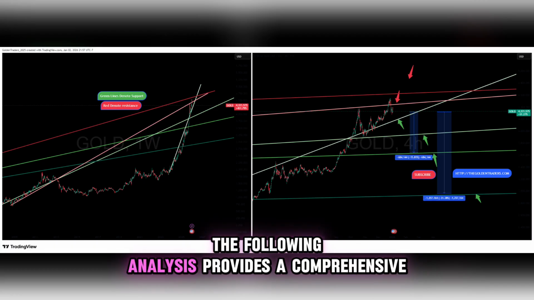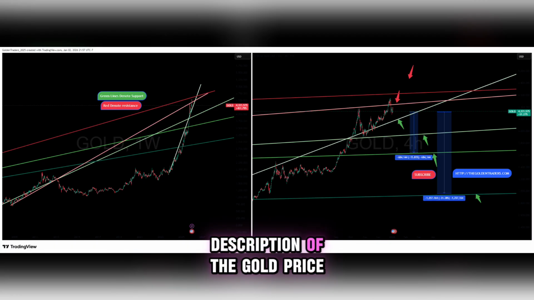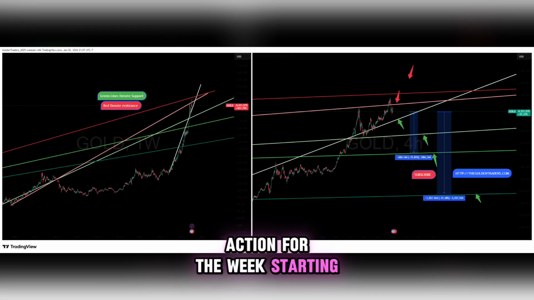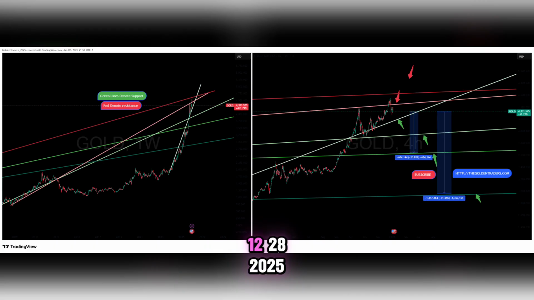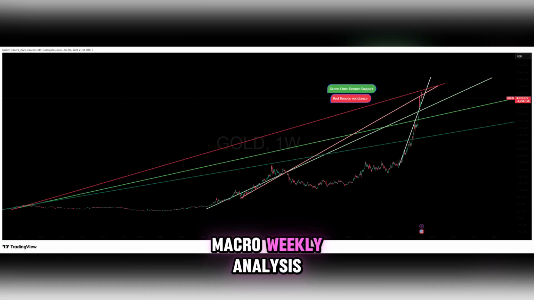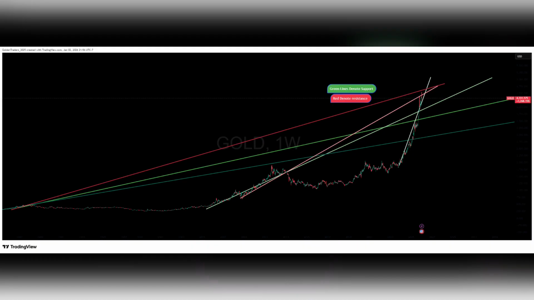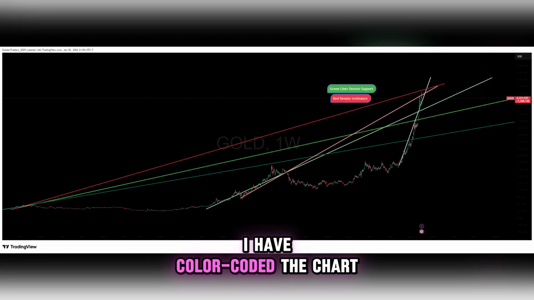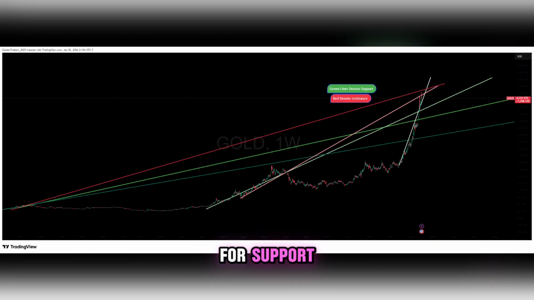The following analysis provides a comprehensive description of the gold price action for the week starting December 28, 2025. Macro Weekly Analysis. Let's break down the key technical levels. I've color-coded the chart for clarity. Red for resistance and green for support.